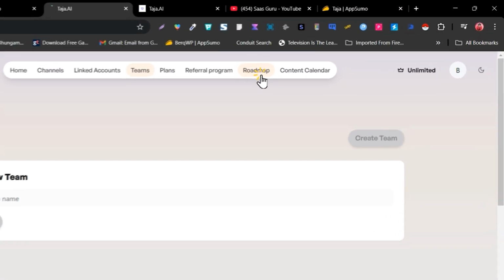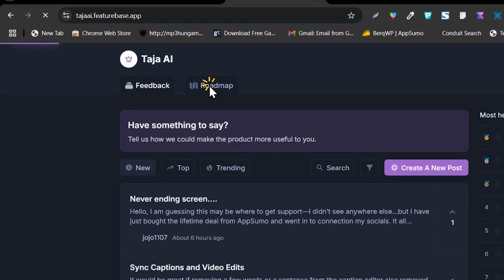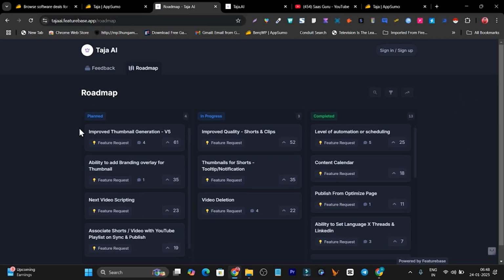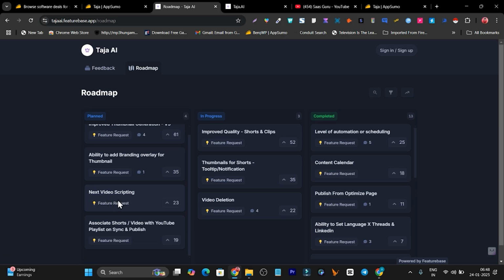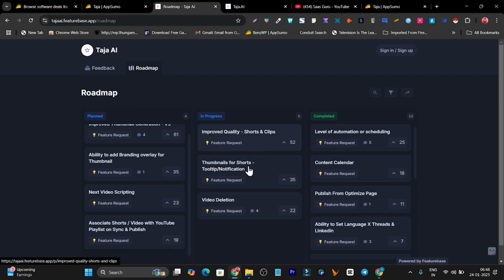So let me show you what features we can expect in the future. Okay, so this is the roadmap. There are multiple consistent updates they are making to their platform. Even up to this date, they have some crazy things planned, like improved thumbnail generation, which is going to be generation 5. Then we have the ability to add branding overlays to the thumbnails, next video scrolling, and associating shorts videos with YouTube playlists on sync and publish. Okay, some of these are in progress, and these are the completed updates.